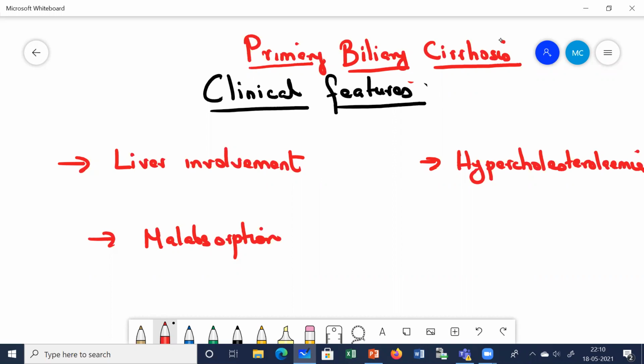From the name itself, you can understand biliary cirrhosis. Here there is cirrhosis of the liver secondary to some derangement in the biliary system. What is occurring is that there is prolonged obstruction of the biliary system, which is ultimately causing cirrhosis of the liver. Clear? So first, let us see what you understand by primary biliary cirrhosis.